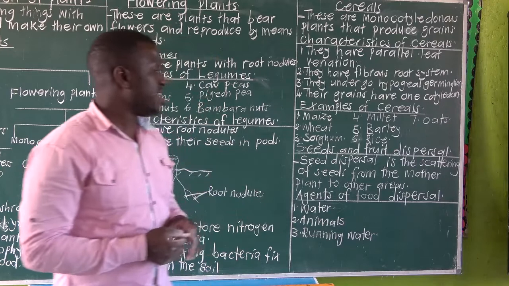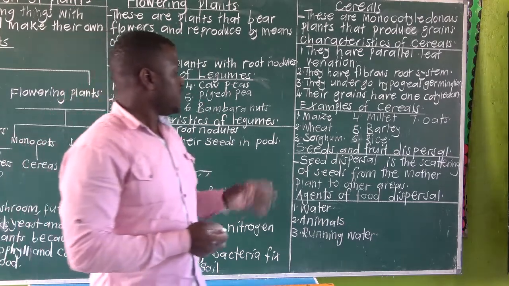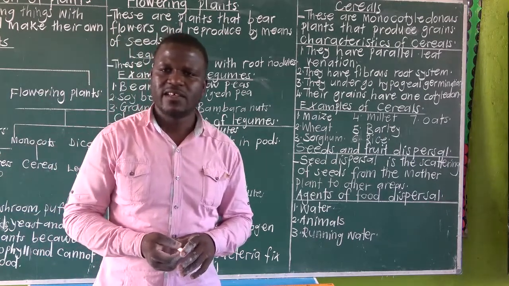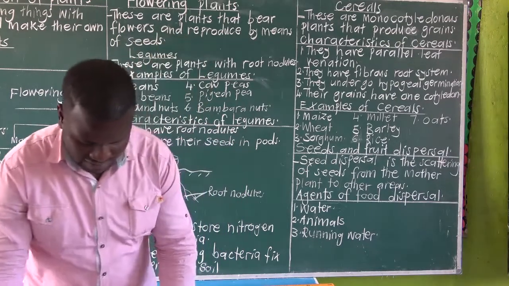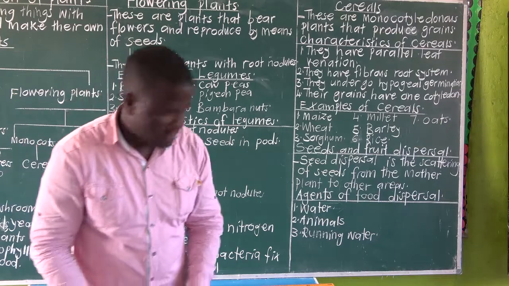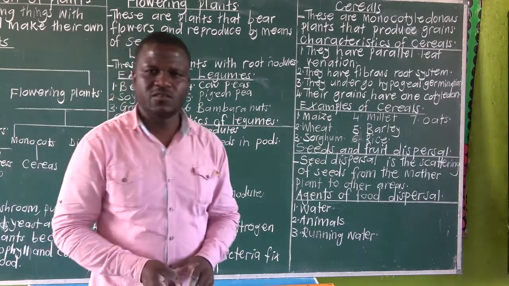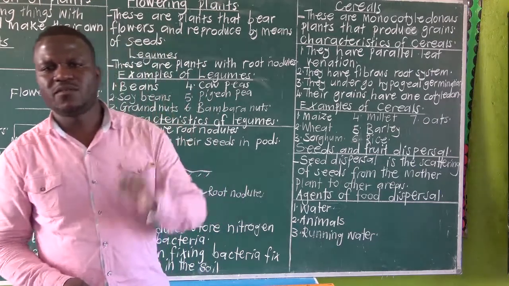Then seeds and fruit dispersal. Seed dispersal is the scattering of seeds from the mother plant to other areas. Then we have agents of seed dispersal. We have three agents of seed dispersal.